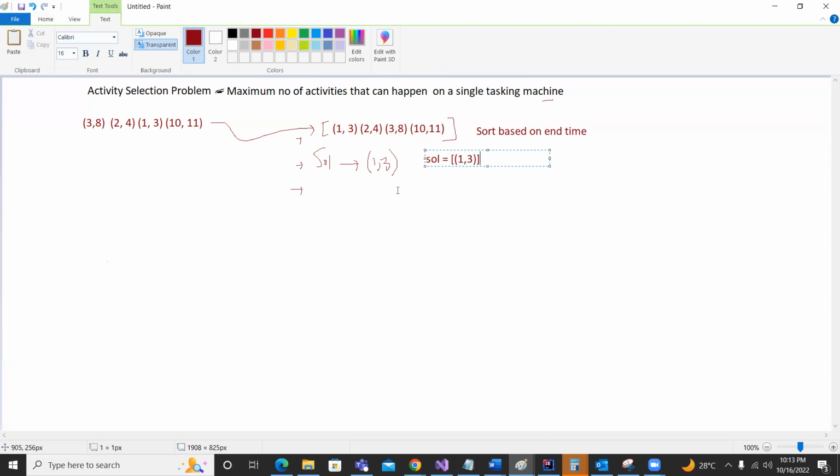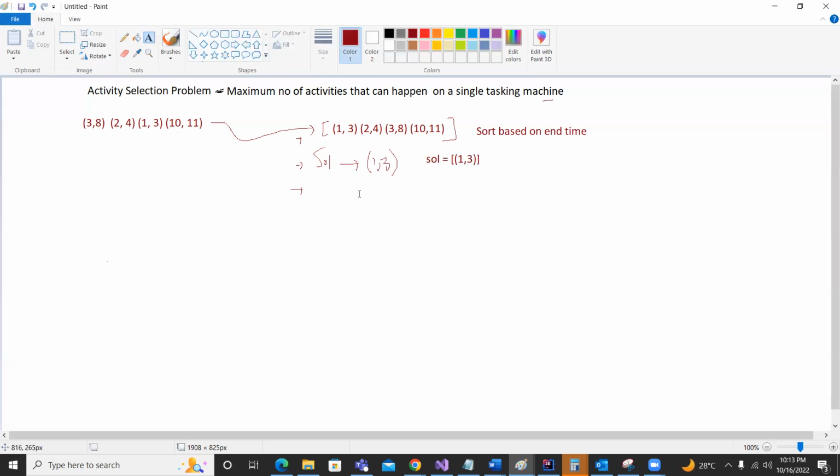Next we will check if the current activity overlaps with the upcoming picked activity. For example, 2 4 is the next activity in the sorted array.